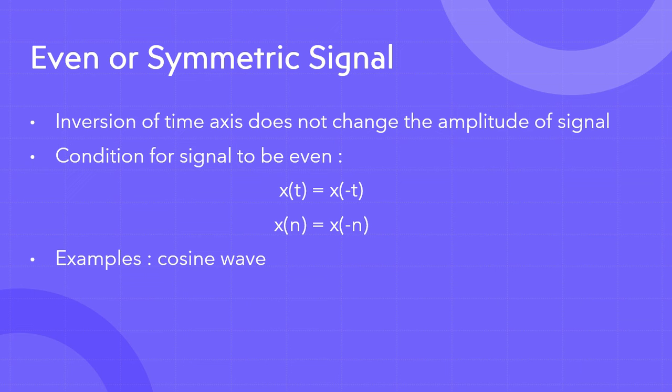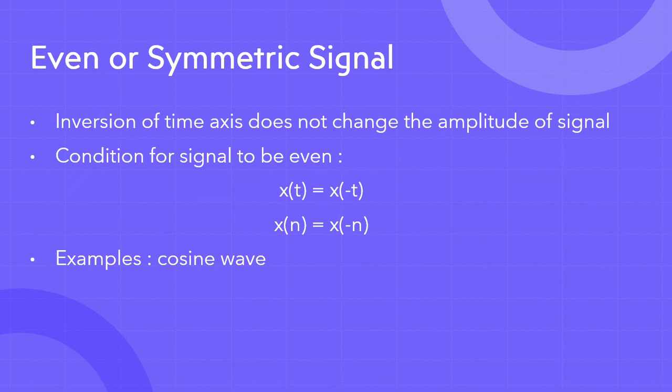Similarly, for a discrete time signal, we take time samples. So for the sample x of n, the value of x of minus n must be equal to x of n. Which means if I'm taking the second sample at n equal to 2, and the value of x at n equal to 2 is 4, then the value of x at minus n, that is minus 2, must also be 4. Both these values must match.